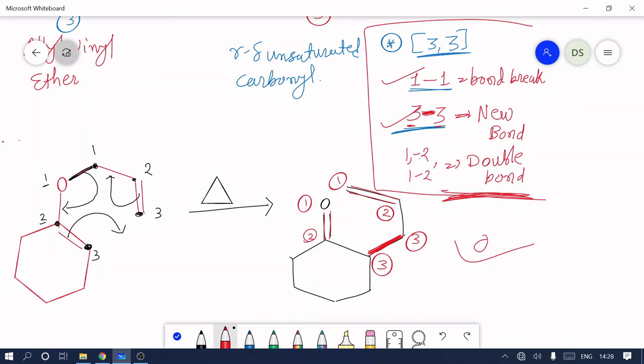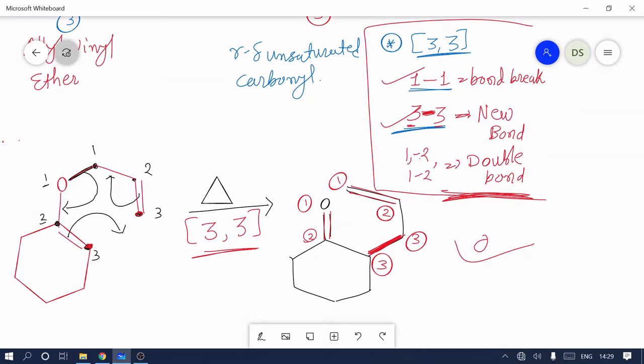Now, why is this reaction called 3,3 sigmatropic rearrangement? Because the new bond is formed between the terminal third carbons on both sides. That's why it's called 3,3. If this bond is formed between 1 and 3, then it's called 1,3 sigmatropic. So there are many sigmatropic rearrangements: 1,3, 2,3, 3,3, 1,5. But this Claisen rearrangement is the 3,3 type. Now let's try another example.